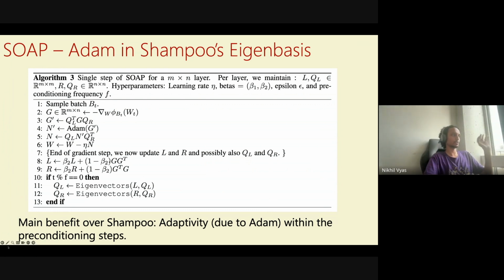Now the question is, how do we update the rotated world? And this is what Shampoo does. You have these L and R matrices, which are just accumulations of G transpose G. And the eigenvectors are just eigenvectors of these two matrices, the L and R matrices. These are the same as Shampoo. But the thing is that these eigenvectors are only being updated every, let's say, frequency-many steps, so every 10 steps, while Adam is being updated at every step. This gives us more adaptivity, and this leads to performance benefits, which we will see. But does the pseudocode intuitively make sense? I'm happy to go over some more details if it doesn't.